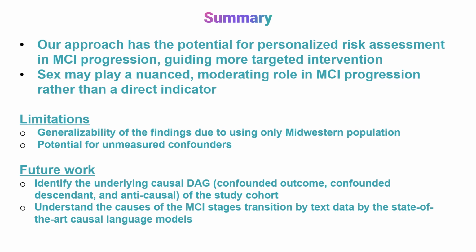Future work in this direction can be identifying the underlying causal DAG, the causal diagram, of the study cohort, and also understanding the causes of MCI stage transitions from text data using state-of-the-art causal language models.